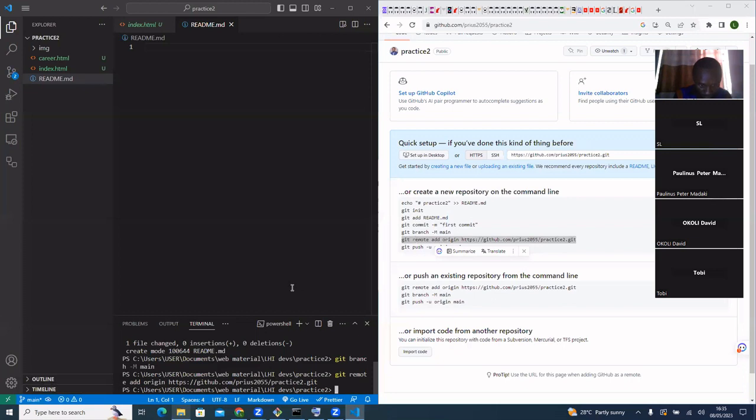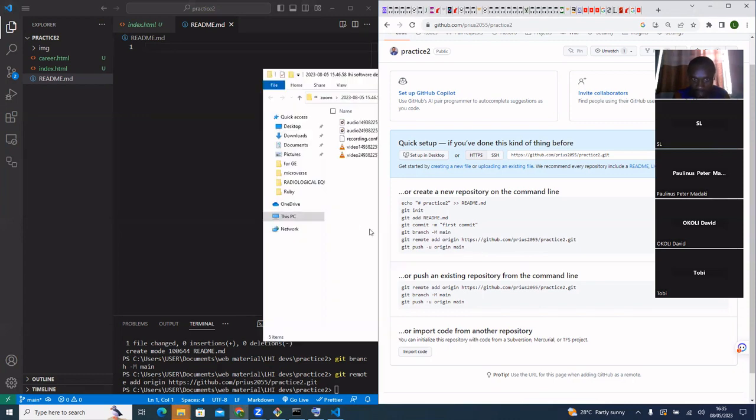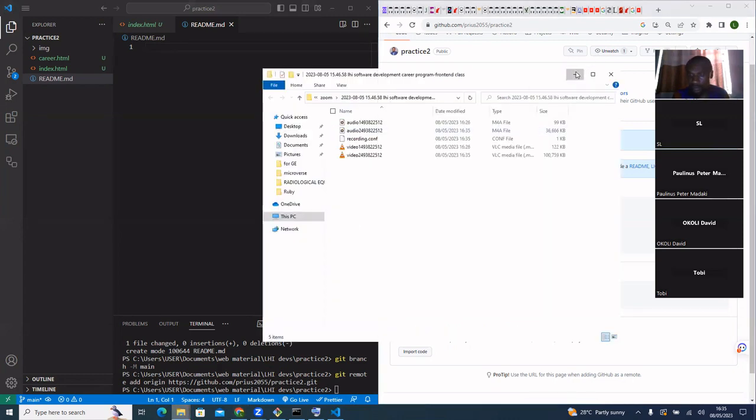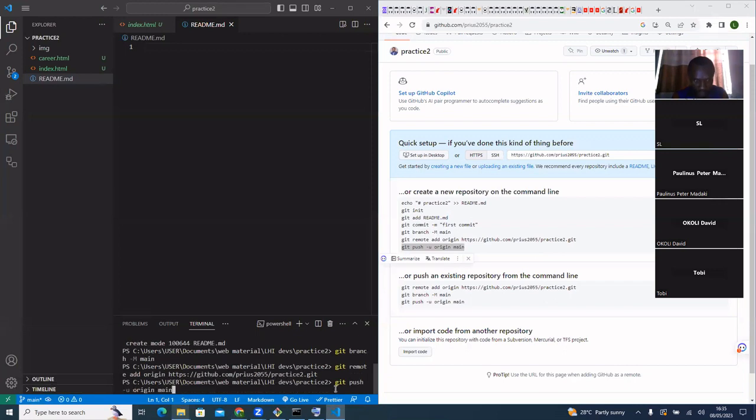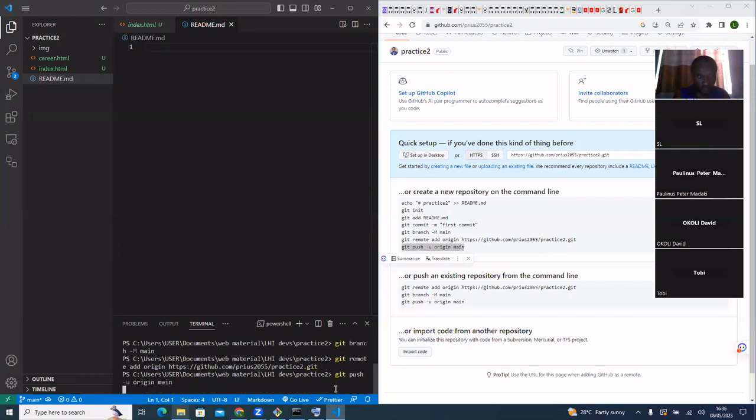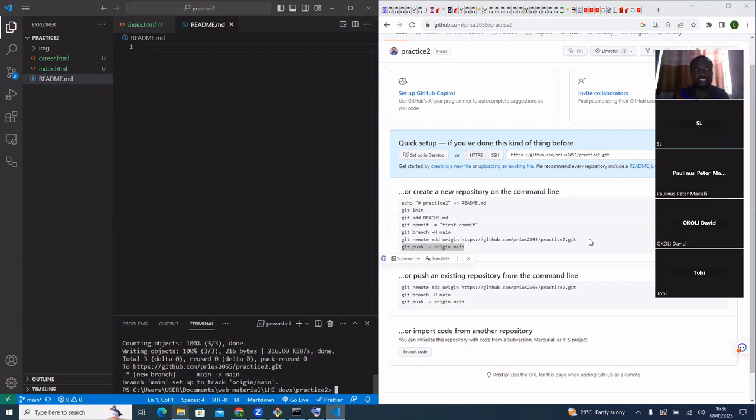Git push. I think that has been done. Now the last step. I'm not doing anything, I'm just copying and pasting. So let's see what happens. If you follow these steps correctly, you now have everything I have on my machine found in this repo.